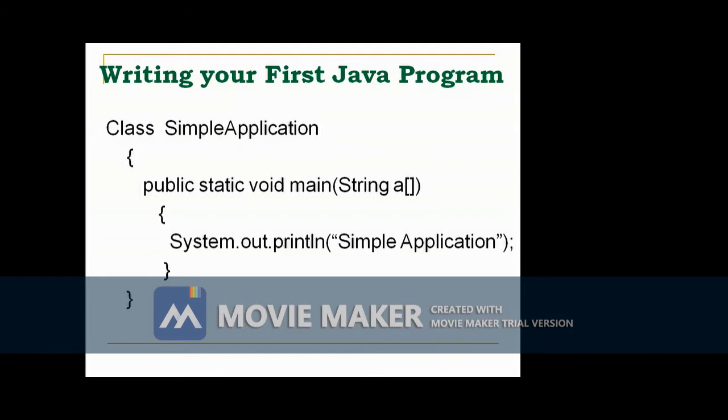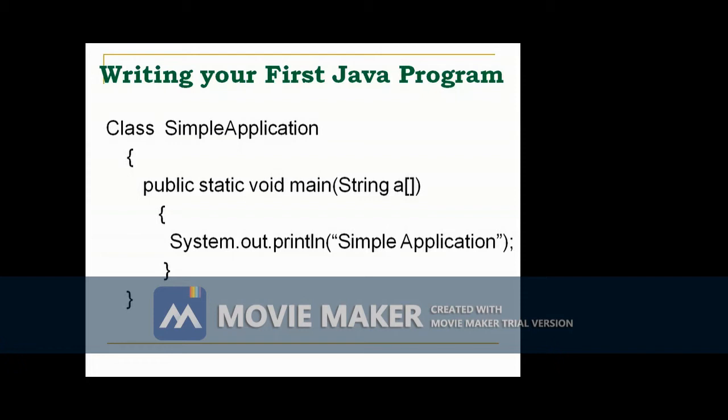Second one, static. I already told you a class contains two types of members. There are two types of data members and two types of member functions also. One is instance data member and instance method, and another one is static data member and static method.